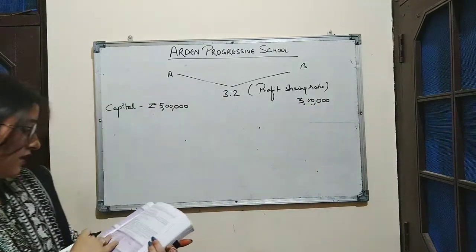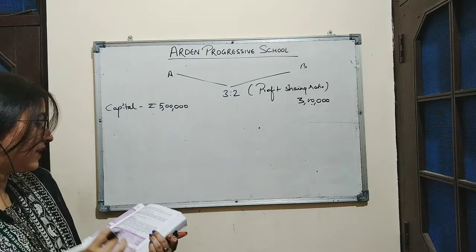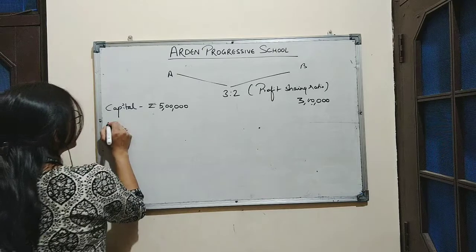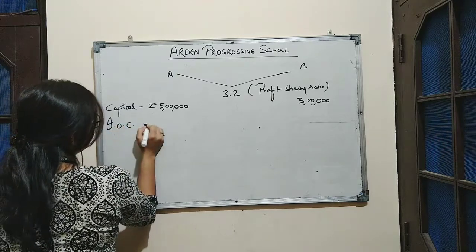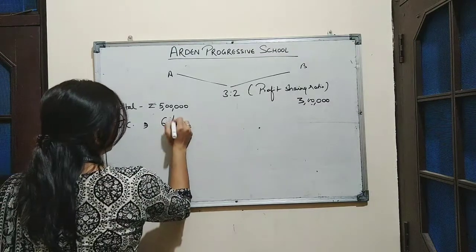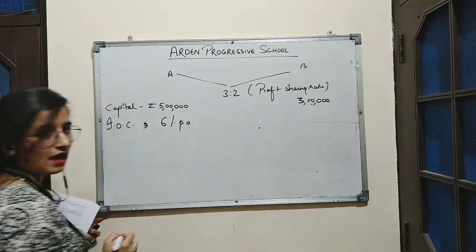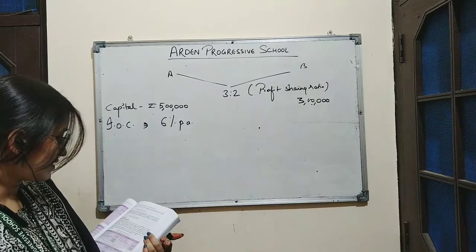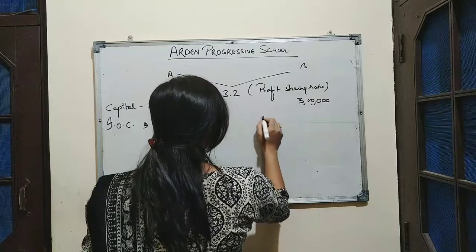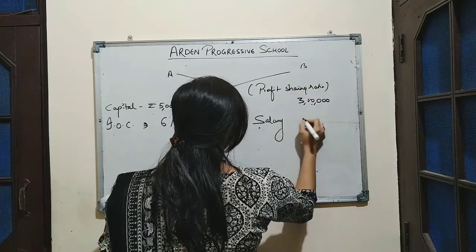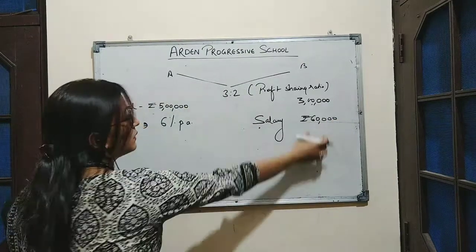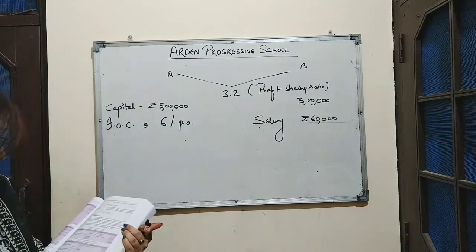Now, next is interest on capital which is charged by the partners. So here, interest on capital which the firm has to pay to the partner is at the rate 6% per annum. Next, B is to be allowed an annual salary of rupees 60,000. So salary paid to B is rupees 60,000 per year. This is the annual salary of B.